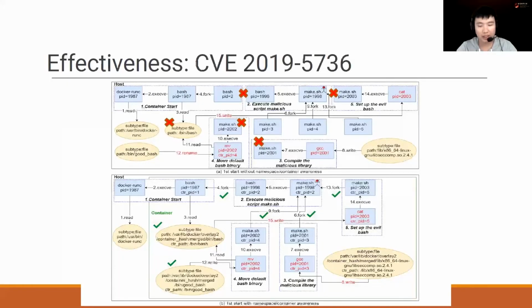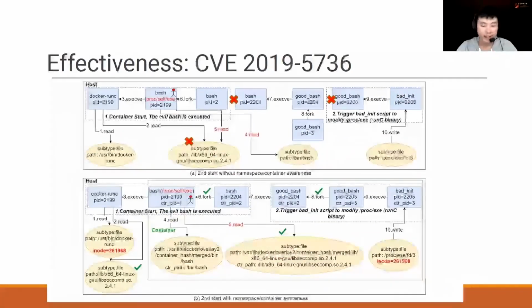Similar to what we see in the motivation example, CLARION successfully addresses the fragmentation in every invoked fork system call and eliminates ambiguities on the bash executable file. Besides, we can have a clear insight about the container in the graph generated by CLARION. And the same thing happened on the second stage also. With the namespace and container awareness, the provenance tracking system is well functioning.